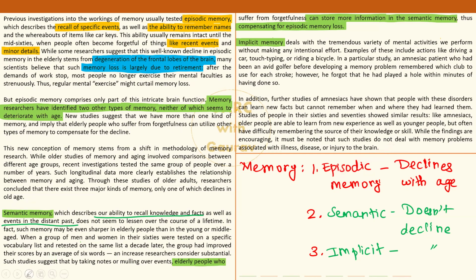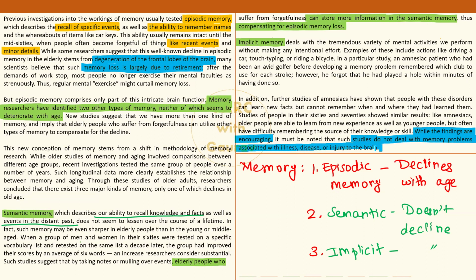Let's highlight that because it is fairly important. Author ends up saying कि देखो ये जो भी findings की गई है memory में और 2-3 types होते हैं, all that stuff, it must be kept in mind कि ये सारे studies they were practically done on people who are sort of fit or not suffering from any ailment regarding the mind, regarding the brain.